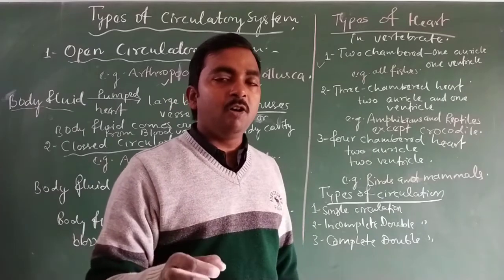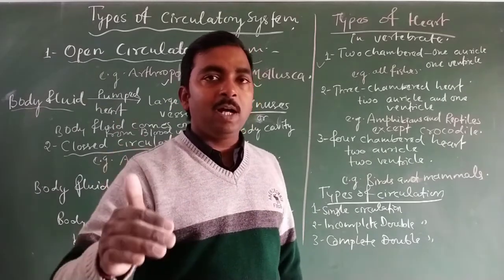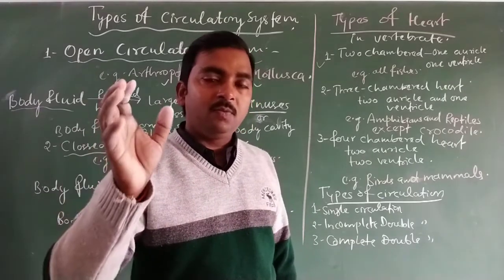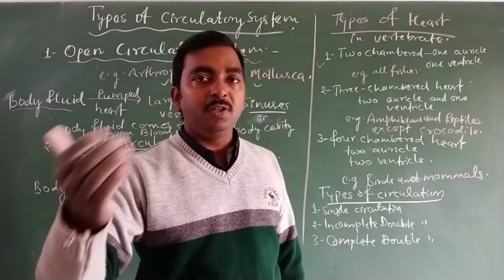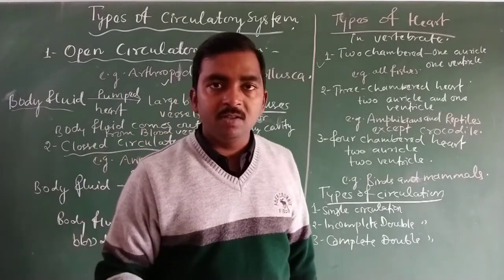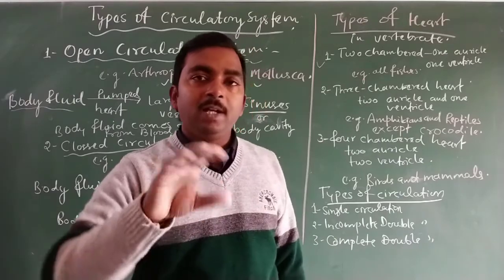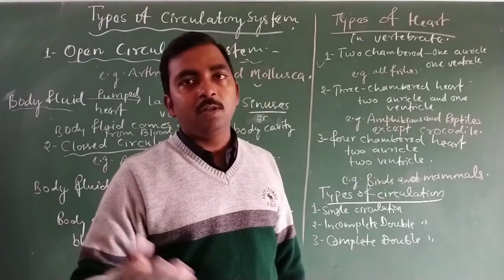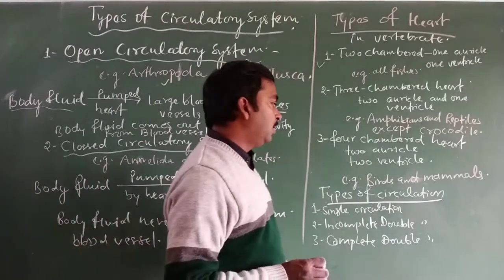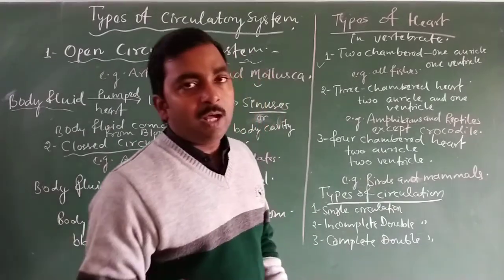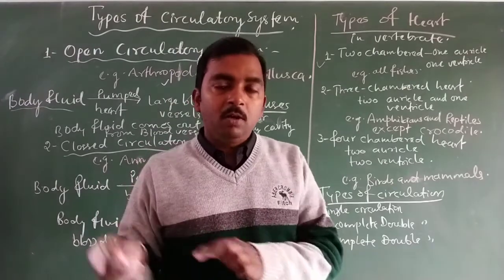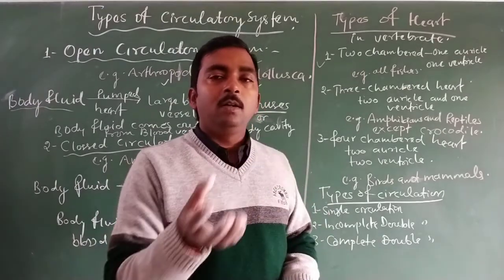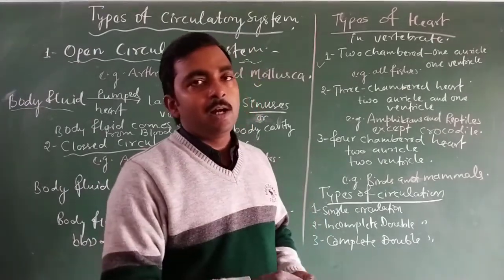So this deoxygenated blood from the heart is pumped to the gills, and from the gills the oxygenated blood is distributed to all parts of the body, and from all parts of the body the deoxygenated blood is again taken by the heart.